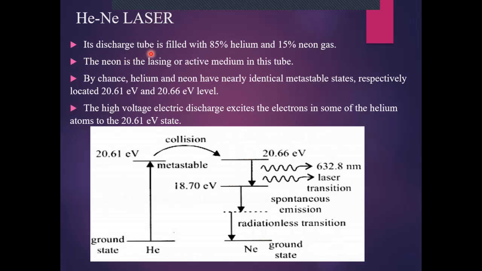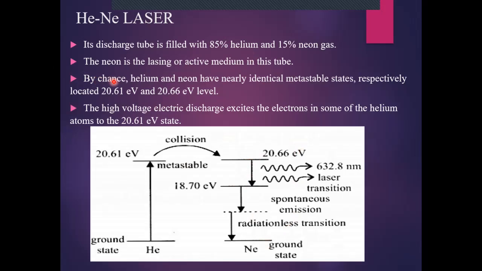It consists of a discharge tube which is filled with 85% of helium and 15% of neon gas. In this, helium is the pumping medium and neon is the lasing medium or active medium. So it means that the laser light is actually produced due to neon, whereas helium is the pumping medium, so it actually transfers the atoms of neon from ground state to the excited state.